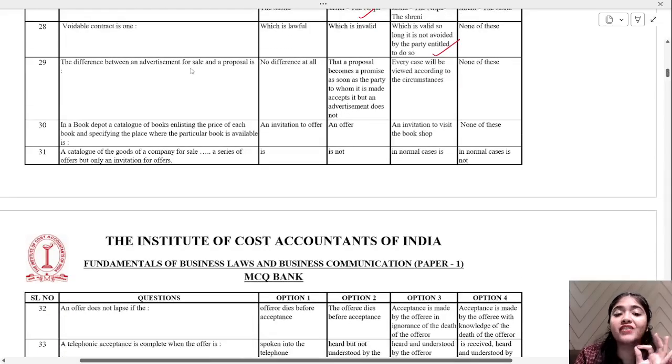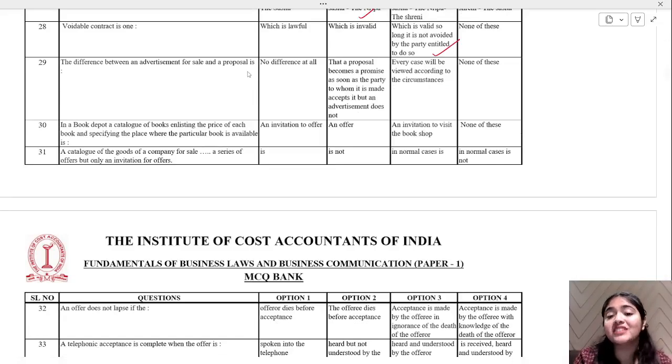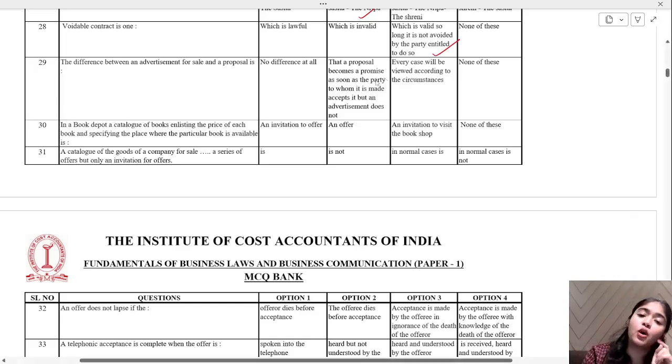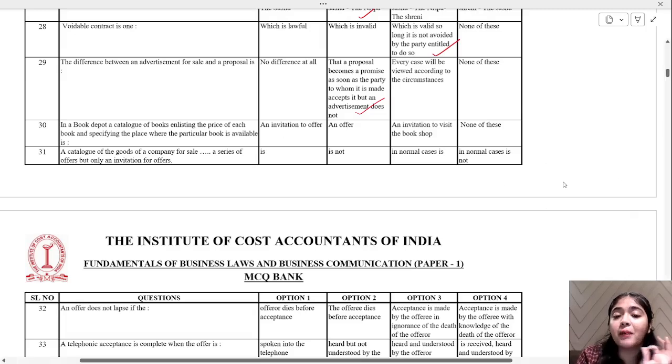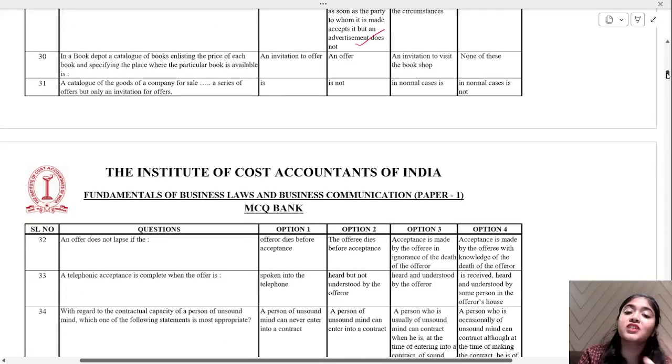What is the difference between an advertisement for sale and a proposal? No difference at all, or that a proposal becomes a promise as soon as the party to whom it is made accepts it, but an advertisement does not, or every case will be viewed according to circumstances, or none of these. So your option number 2 is correct, that a proposal becomes a promise as soon as the party to whom it is made accepts it, but an advertisement does not. When the proposal is accepted, they agree with it, that time it becomes a promise.